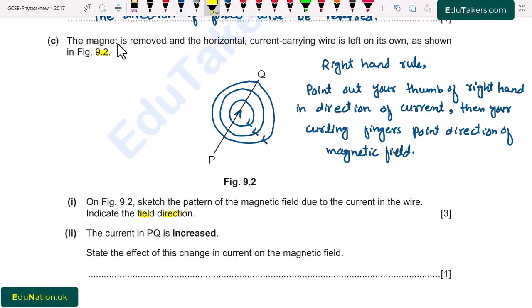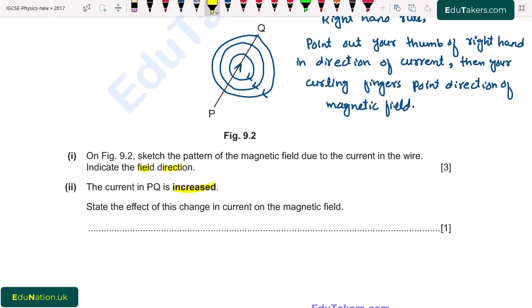Second part, the current in PQ is increased. So here we have to increase the value of current in this wire. State the effect of this change in the current on the magnetic field. So the magnetic field will be stronger because in this case the magnetic field lines get closer to each other.